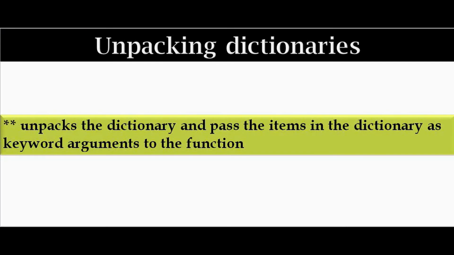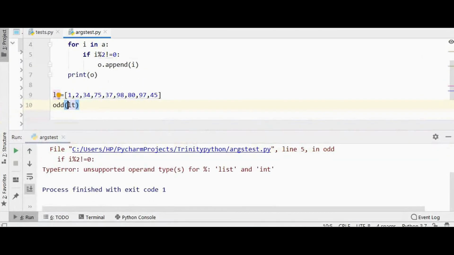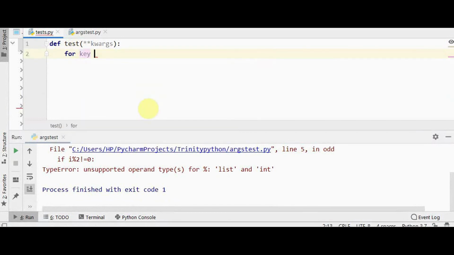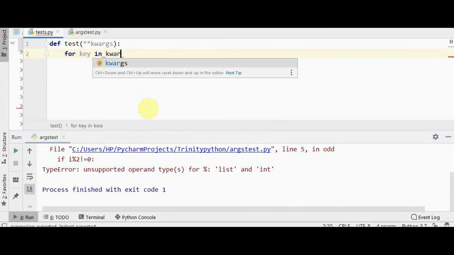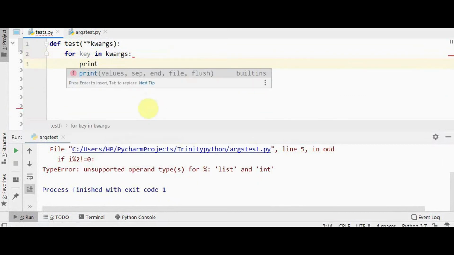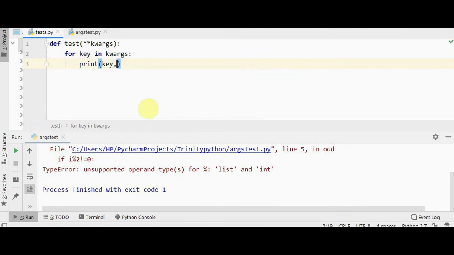Double star unpacks the dictionary and passes the items in the dictionary as keyword arguments or named arguments to the function. You will see an example in the previous function. This actually means it is going to unpack the dictionary, right? So we will take some other example here. For key in kwargs, I am just going to print key as well as the corresponding value, key comma kwargs of key.